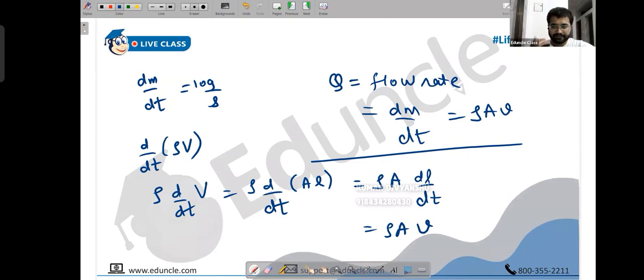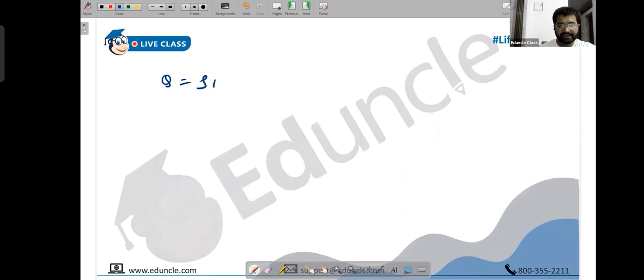Any questions? Okay, so they have given us Q. Q is rho A v, so I can find v from here, which is Q upon rho A. So this will be Q upon rho into pi r square. So let's find the velocity in the first compartment.